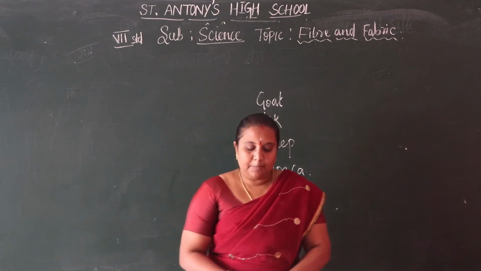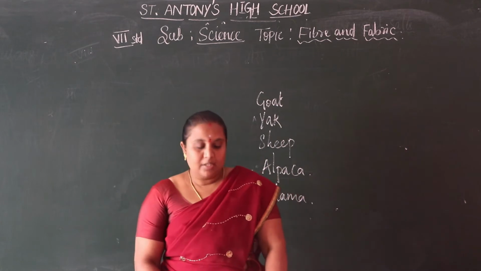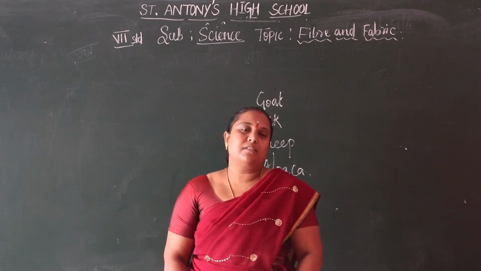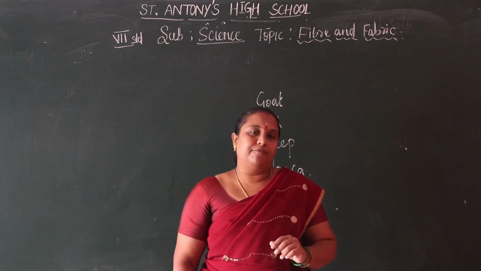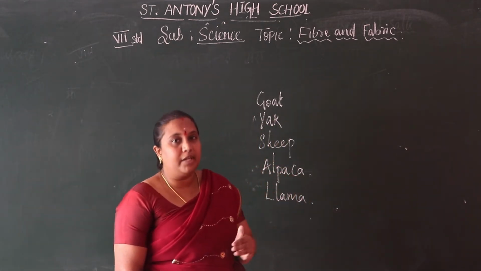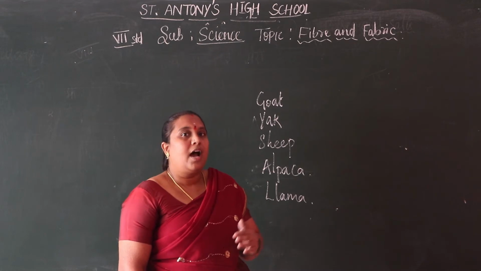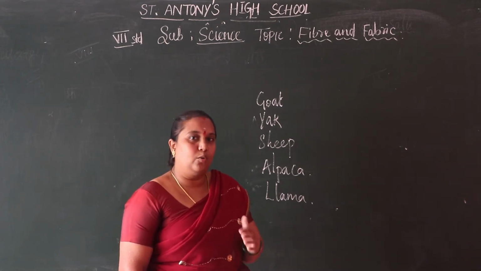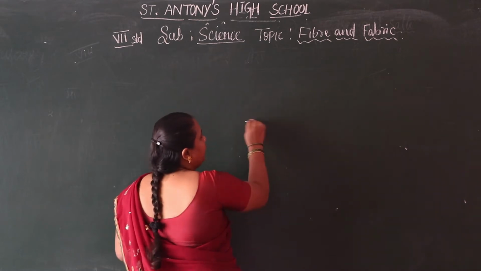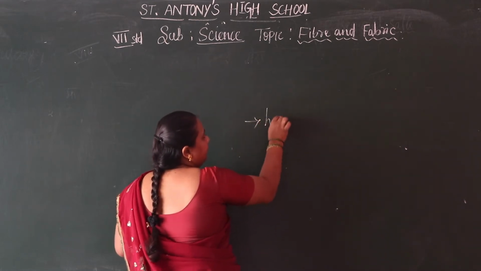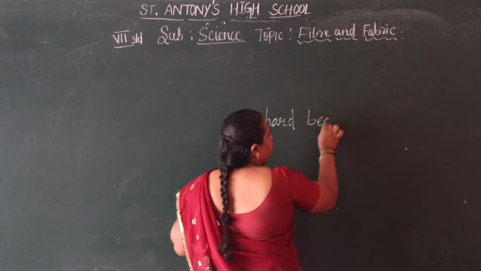Then the production of wool from sheep. There are two types of fibers we get from the sheep. What are the two types? One is hard hairy wool, and another one is soft wool. So there are two types of wool.